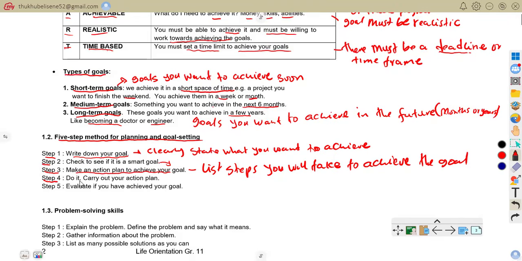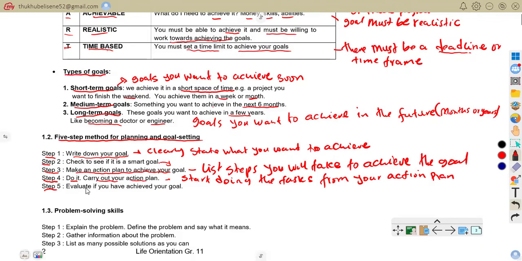Step 4, do it. Carry out your action plan. Meaning to say, start doing the tasks from your action plan. That is that. For example, you attend the classes and follow your study timetable. You see, now you are acting out. You are carrying out your action plan. You are implementing your plans.